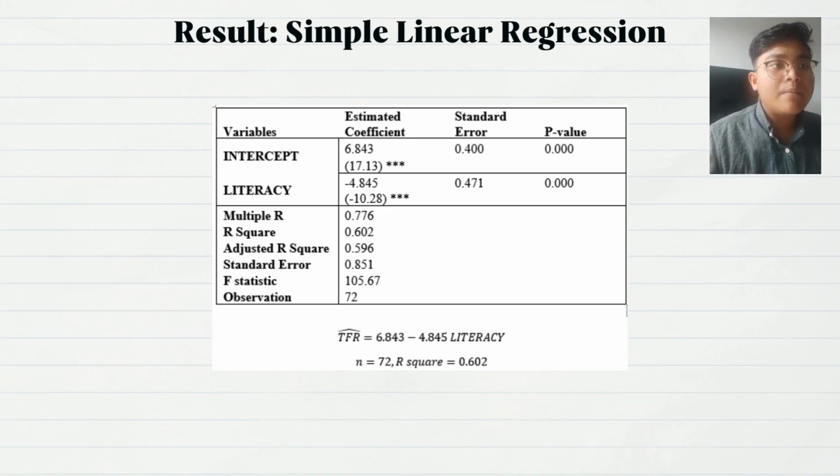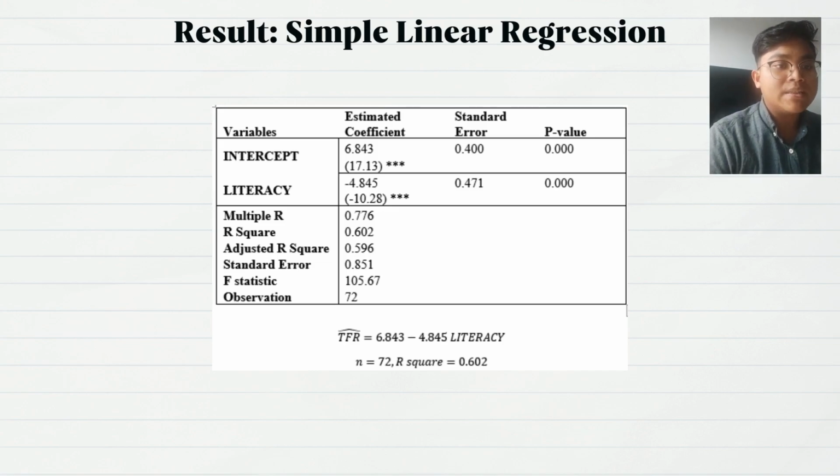The estimated model shows that setting this independent variable to 0 will increase the total fertility rate, measured as the average number of children per woman, to 6.843 units. Analyzing the regression coefficient individually and applying the first order condition, which is dTFR hat over d literacy, we get negative 4.845, which shows us that the coefficient of adult female literacy is negative 4.845.